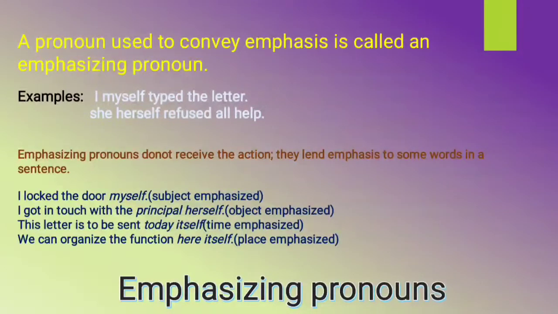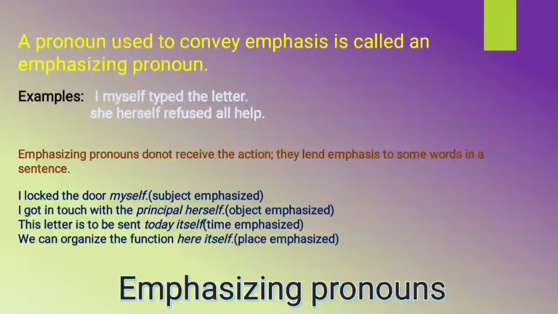Suppose I have noted some sentence: I locked the door myself. So here the subject is I, and with the help of myself I am emphasizing the subject I. If I say, got in touch with the principal herself, so here the object is the principal, and with the help of herself I am emphasizing the principal.